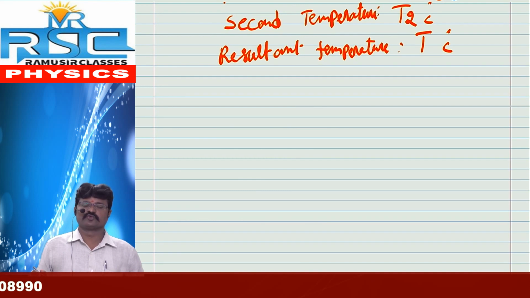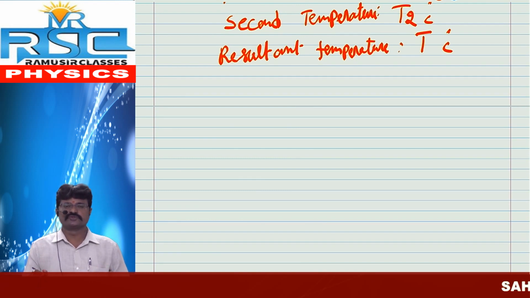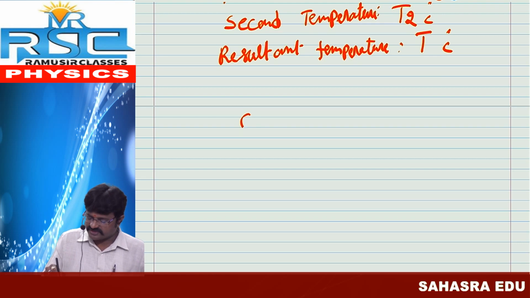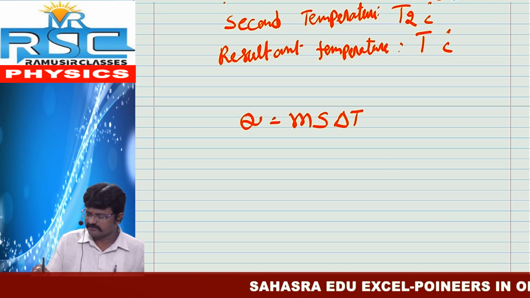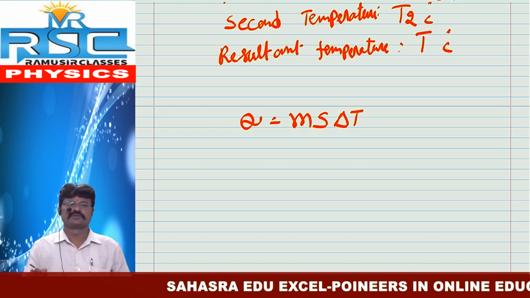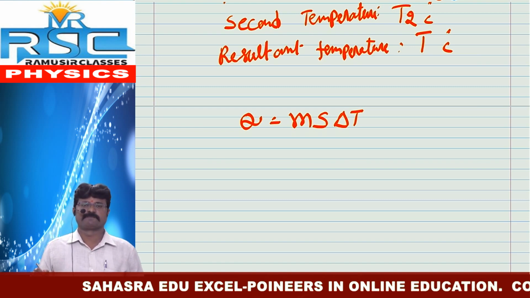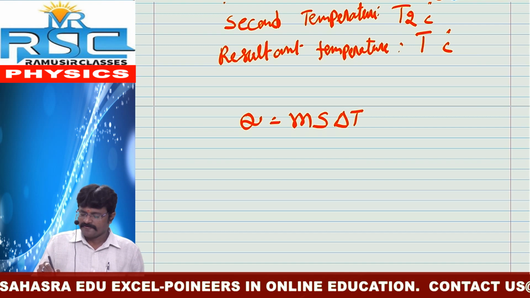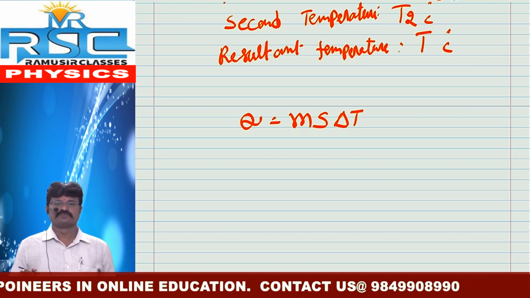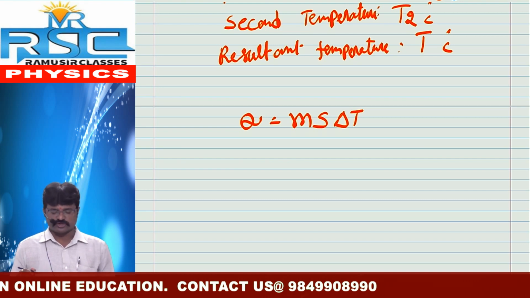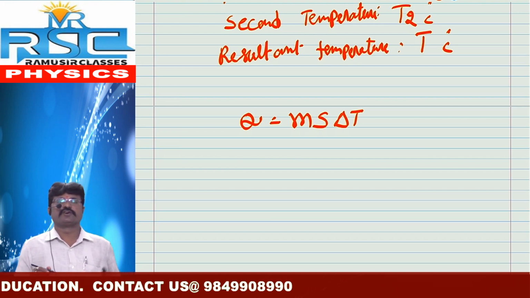For this we already discussed that we want to use Q is equal to m s delta T, and we also want to use one more formula. The formula is the principle of the method of mixtures.